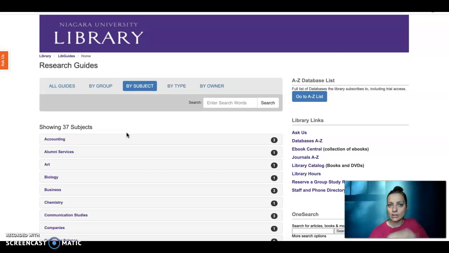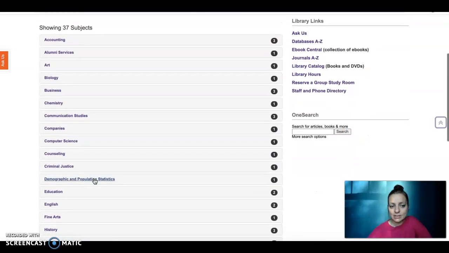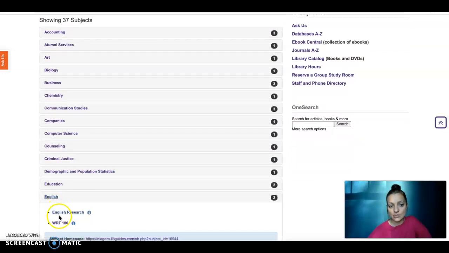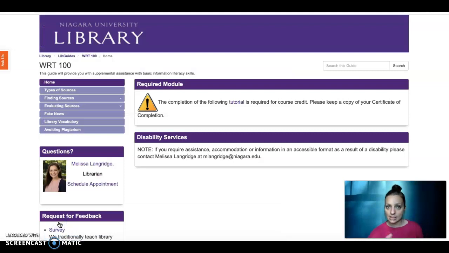And who your guide is too. You know, the Writing 100 person is me, but each discipline has a different librarian attached, so you can schedule appointments with them, and it's just, we're here for you. So if you scroll down a little bit though, I want to show you the Writing 100 one, and that is listed under English. So click on Writing 100, and then this is the link that you are familiar with. So that's how you'd get to it.